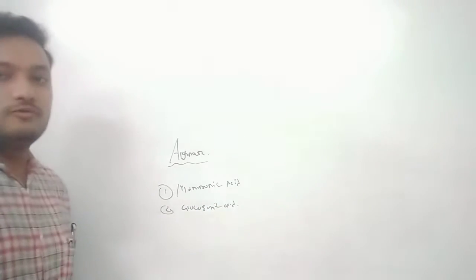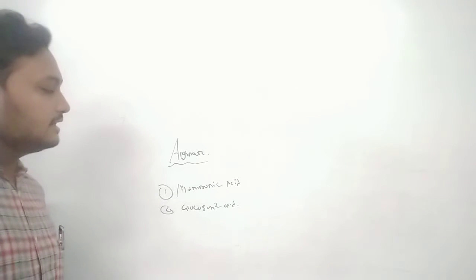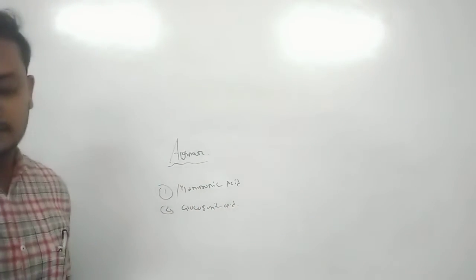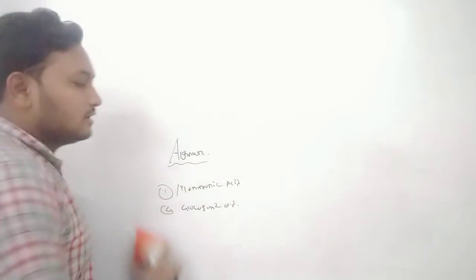It is made up of 2 different types of uronic acid: mannuronic acid, and the other is glucuronic acid. Okay, so the last point is product recovery.